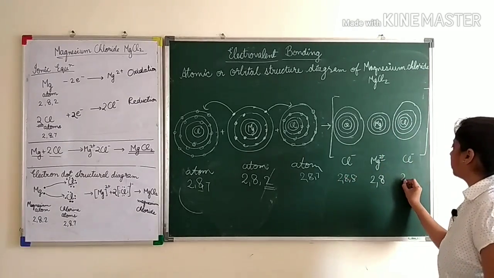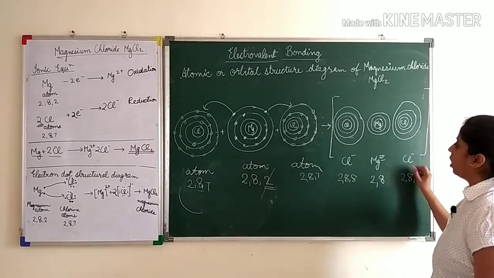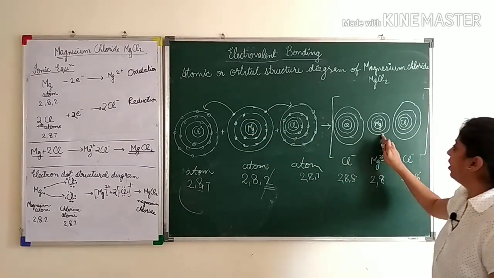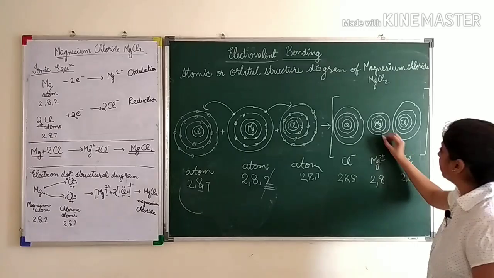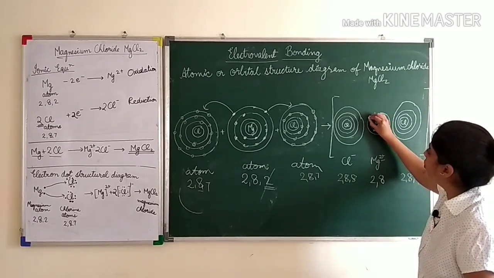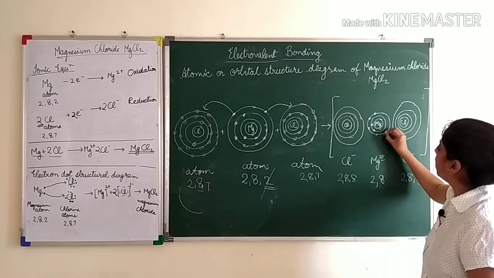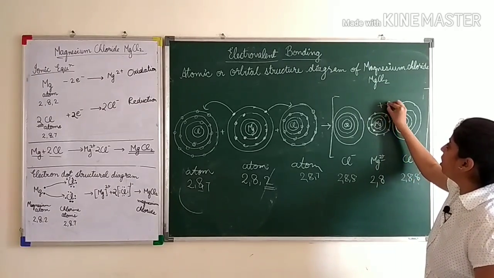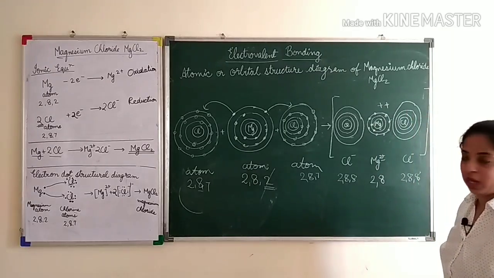Both the chlorine atoms become 2, 8, 8. Now fill here. Now these 2 electrons are lost, so the last shell we need not make, we will make only 2, 8. So 1 and 2 and then 8. 1, 2, 3, 4, 5, 6, 7, 8, and put a 2 plus sign here, or you can simply write 2+.